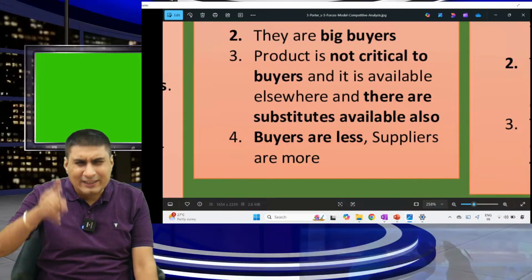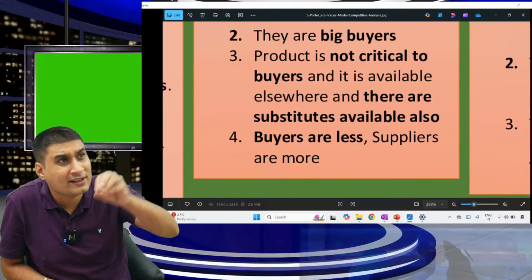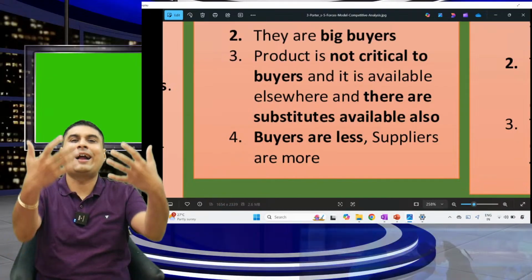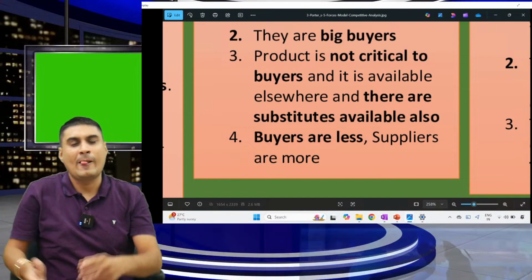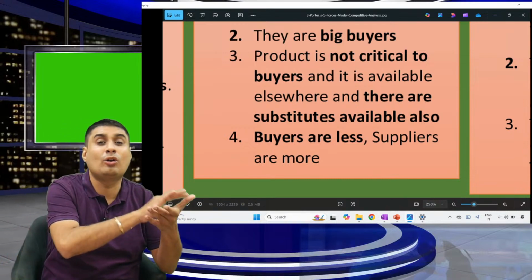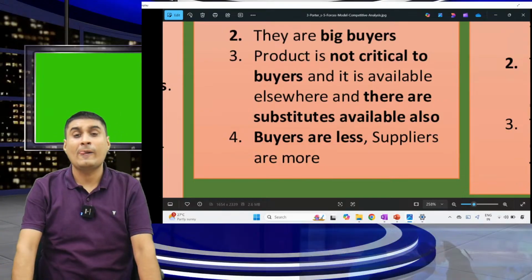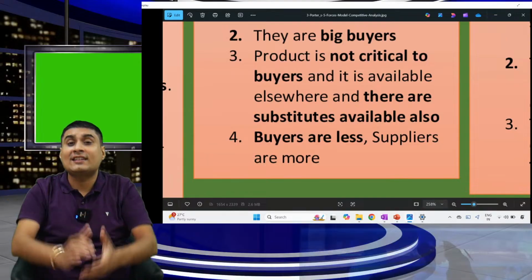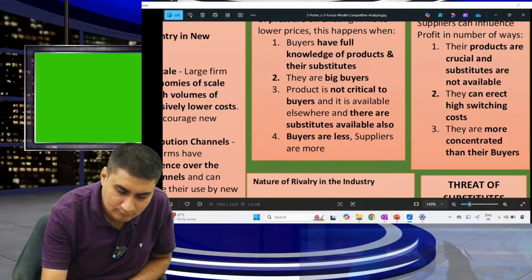Third, the product is not critical to the buyer and there are a lot of substitutes available. If your product has a lot of substitutes, the buyer will say, no problem, I will not buy from you. If the product is not that important to you, at that time you have more power. You will run away, and he will say, no sir, I will lower the price, please. Last, buyers are fewer and suppliers are more. There are lots of suppliers offering the same product, so of course the buyer has more power.